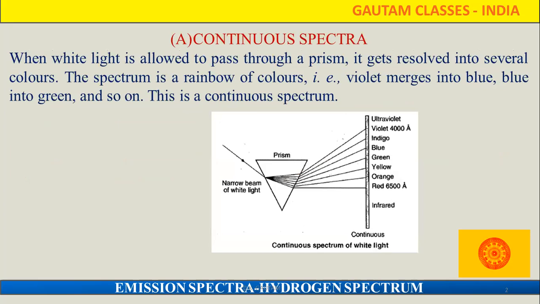So those are the continuous spectra. You know that white light contains all types of wavelength.